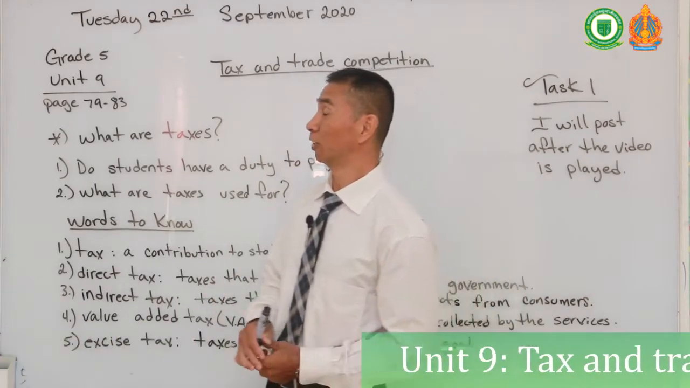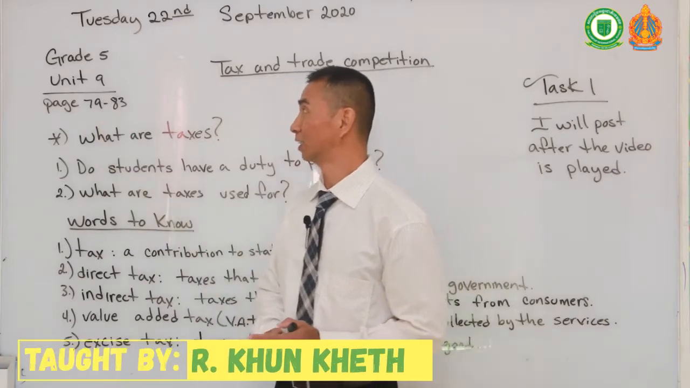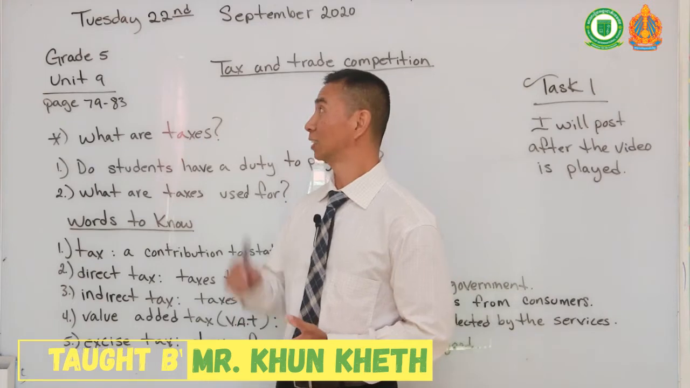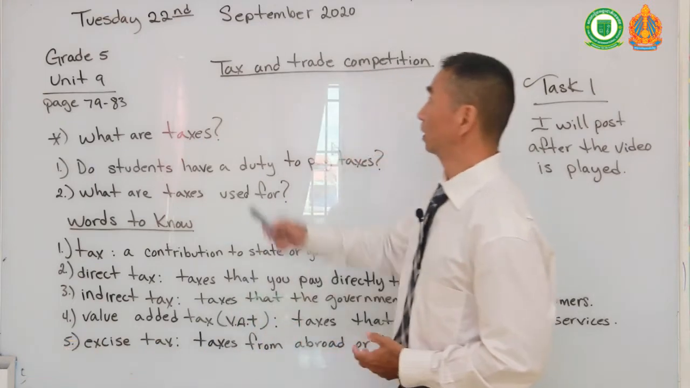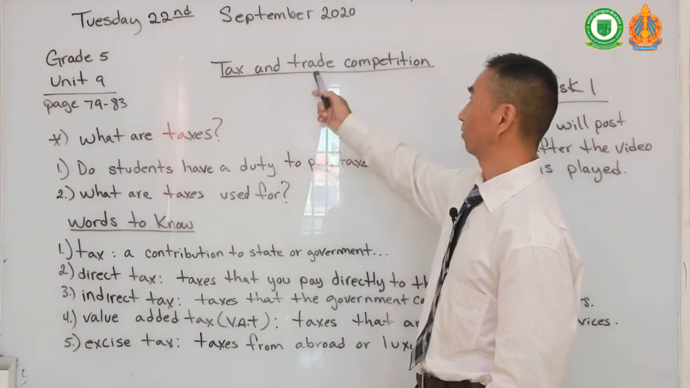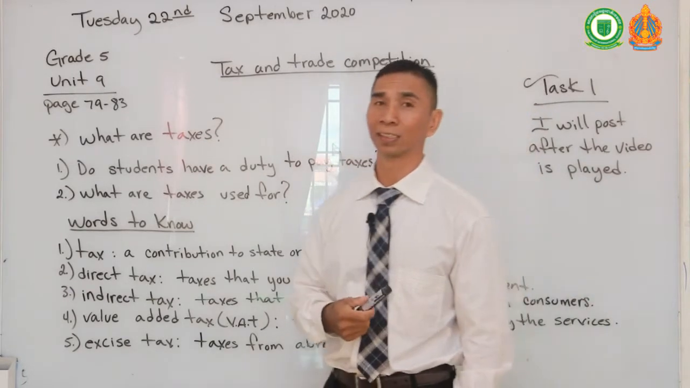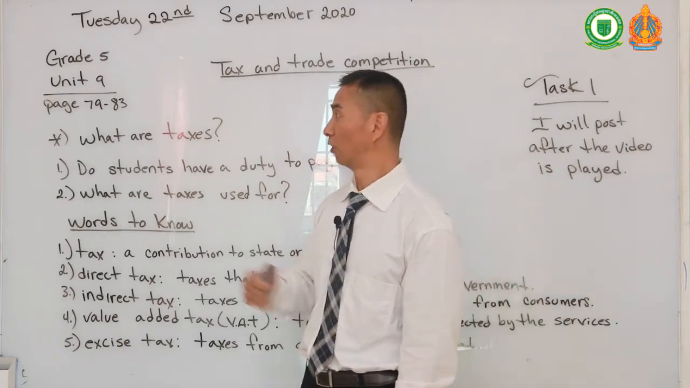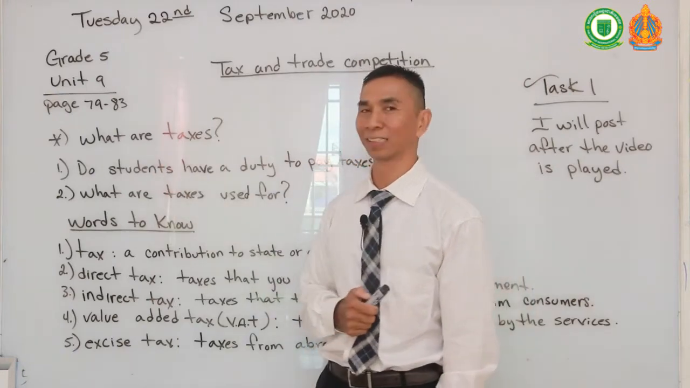For today's lesson, we will start in Unit 9, page 79 to 93. We will study two sections in this unit. The first thing we're going to study on our first video is taxes. And on our second video, we will talk about trade competitions. Now, on to our subject for this first video. Our first video is about taxes.